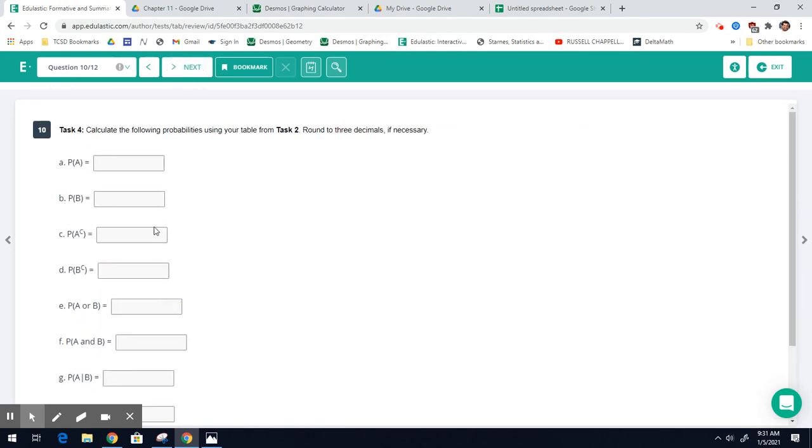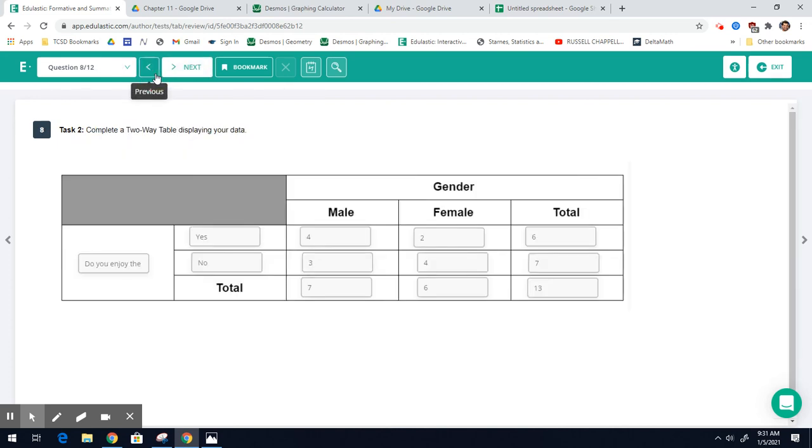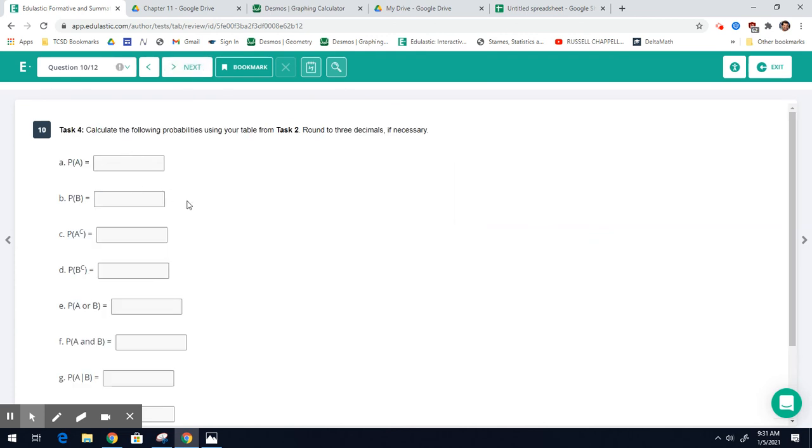Okay. And then from there, the next task, which is a big long task, you're going to identify or calculate a couple different probabilities. Now, this is why doing the notes is going to be important because through the lessons remaining in class, you will figure out how to do these probabilities. They will all be based off your two-way table. So you need to make sure that this two-way table is correct. Once you do this two-way table, my suggestion is maybe you take a picture of it or you write it down so that you can use it to do these probabilities.